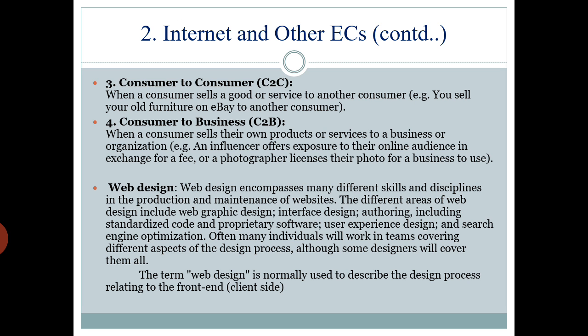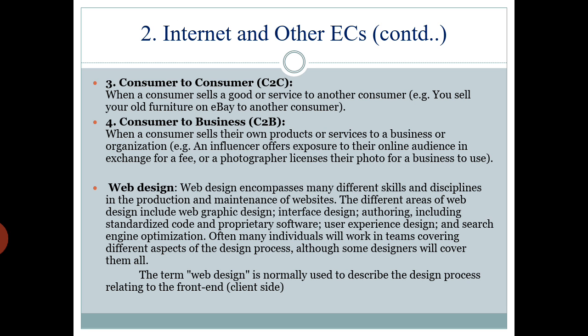Or for example, a photographer licenses their photo for a business to use. So one party is a customer and other party is a business. If a photographer is there, he is an influencer, he wants to sell his photos to the other party. So he is actually a consumer, but he is doing business with the other business party.